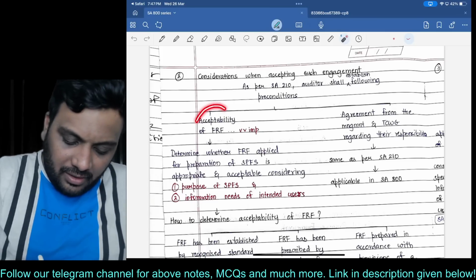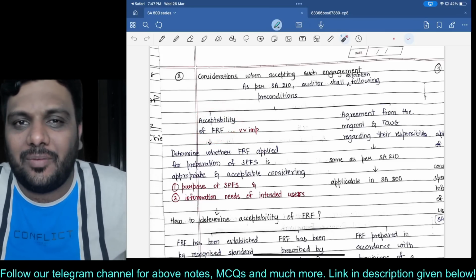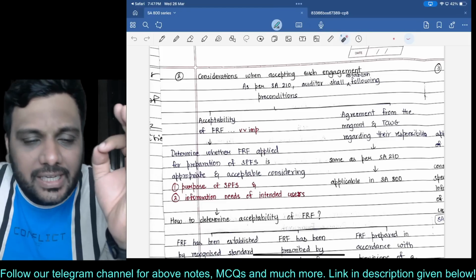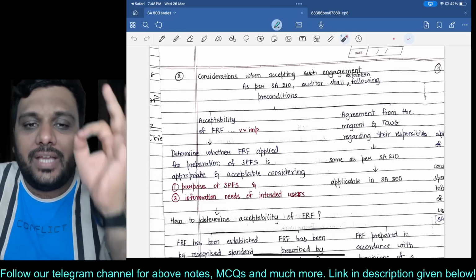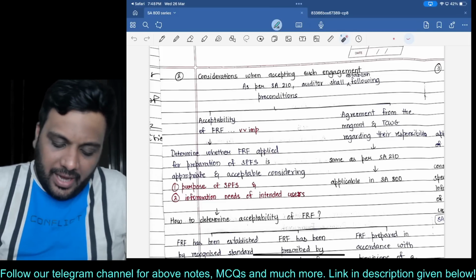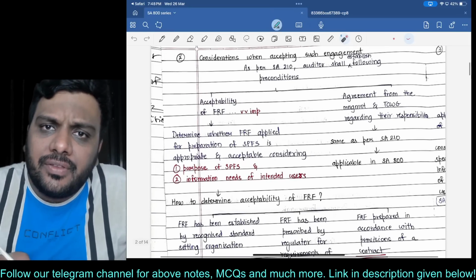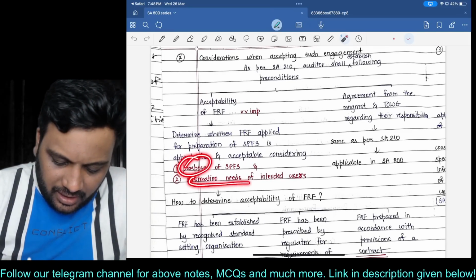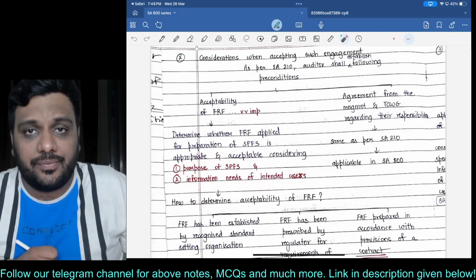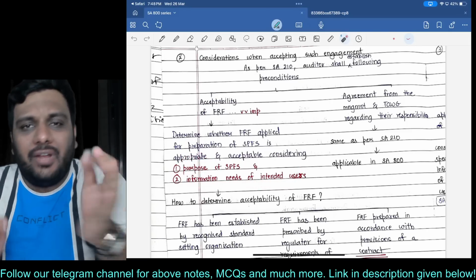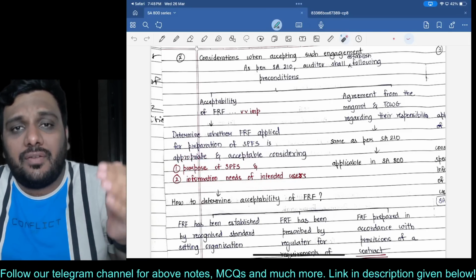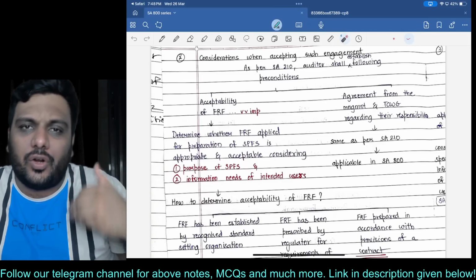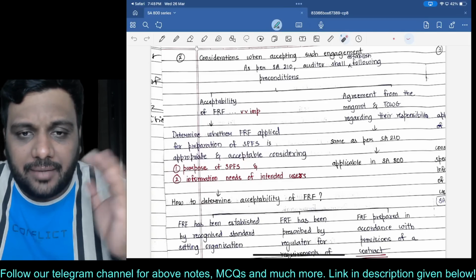So the very first thing will be acceptability of the financial reporting framework. Whatever is the financial reporting framework, the guideline based upon which the financial statement will be prepared, that has to be acceptable. I'll have to see what is the purpose, why it is being prepared, for whom it is being prepared. All right, purpose and the information needs of the intended users. And apart from that, whenever you are entering into letter of engagement, whatever are the common points from SA 210, like responsibilities of the management, responsibility of the auditor, all of that will remain the same.